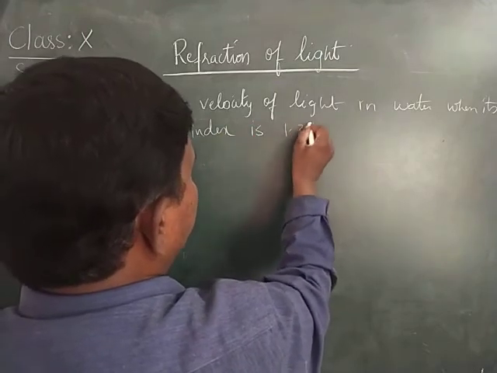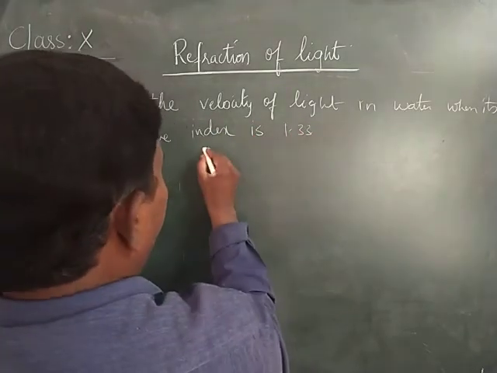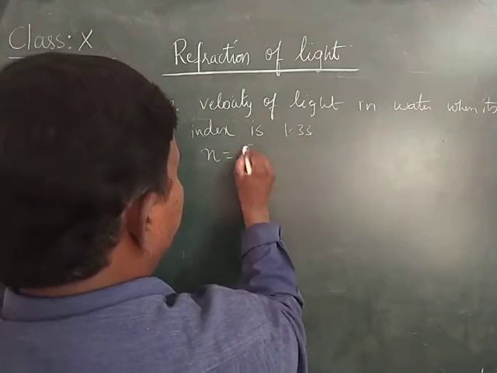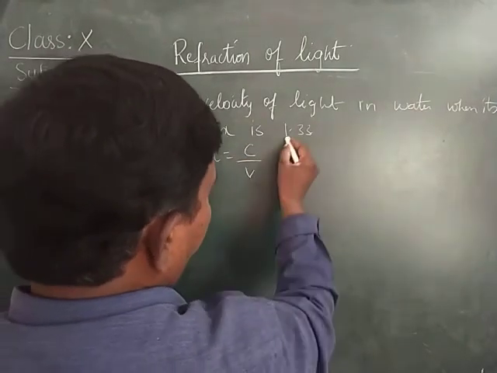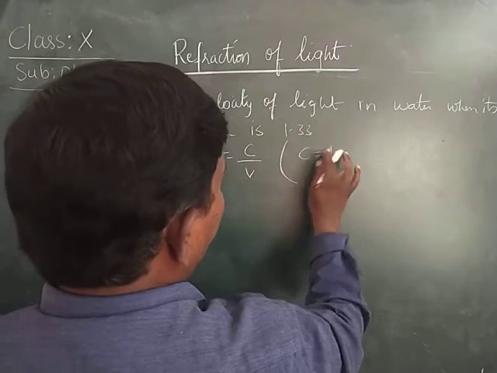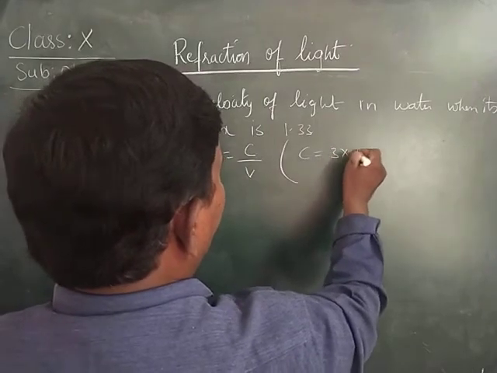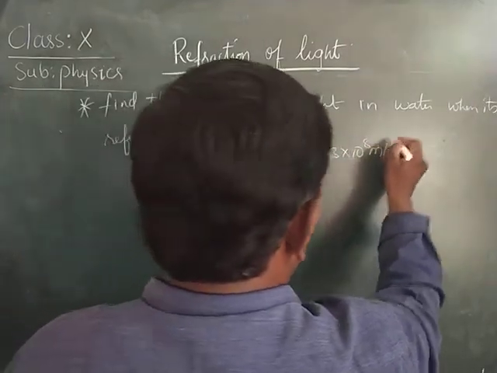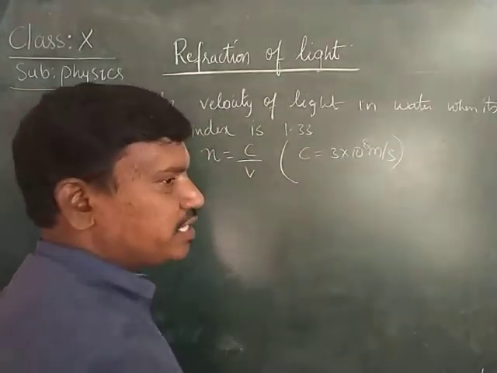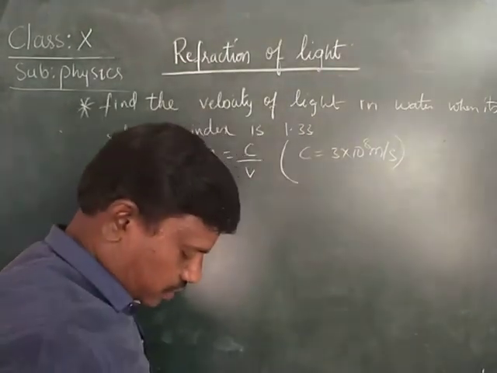It is 1.33. Therefore here, n is equal to c by v. We know the value of c. c is equal to 3 into 10 to the power of 8 meter per second. Always the velocity will be in meter per second.